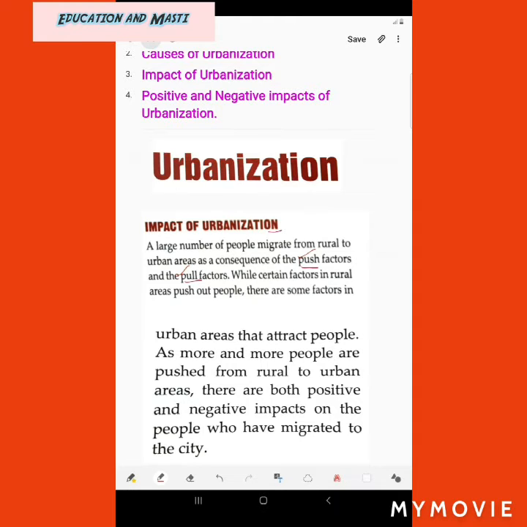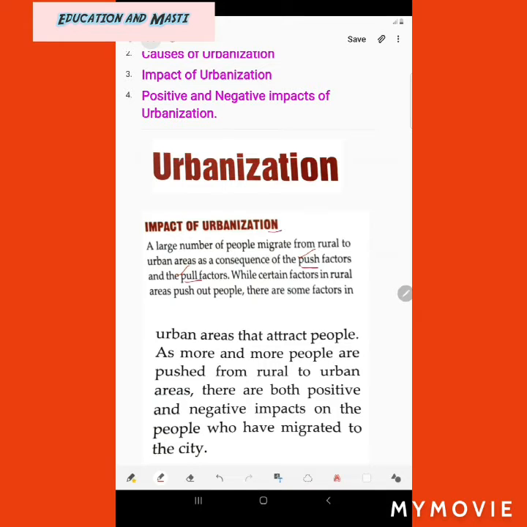And pull factors mean good education, job and medical opportunities and facilities, and also wealth and the higher wages they get. As I told you, there are many reasons, such as education, job opportunities, and better health care and medical facilities. So push factors push people from a particular area, and pull factors attract people.